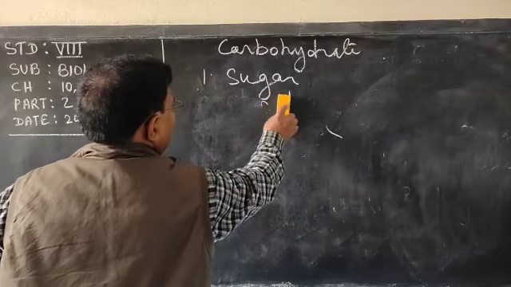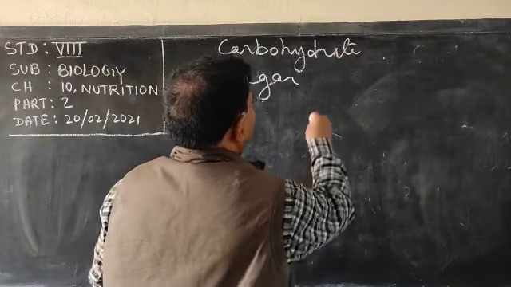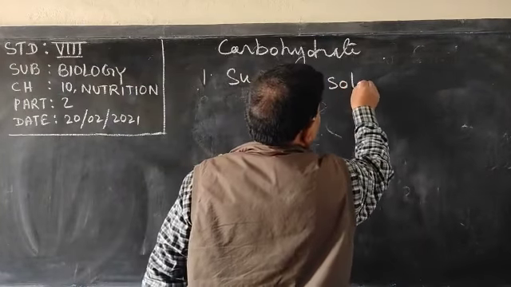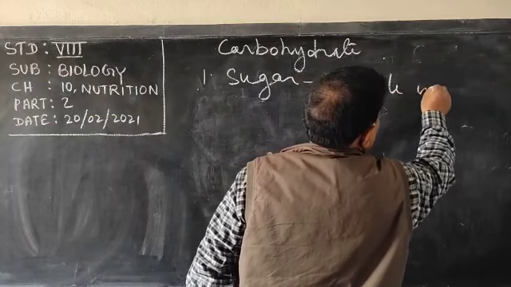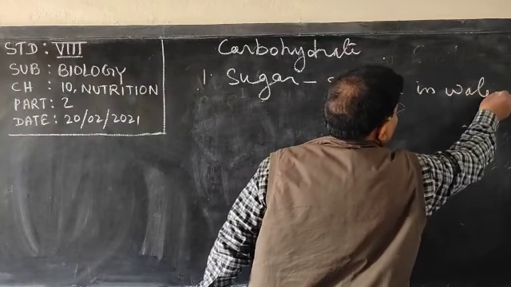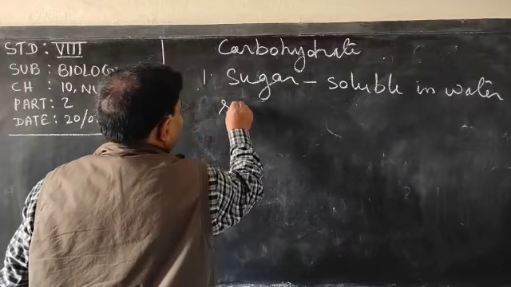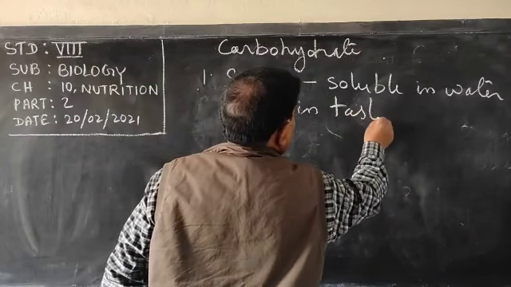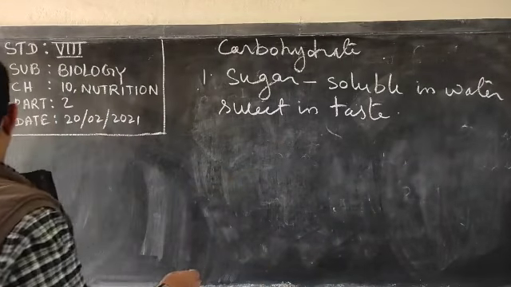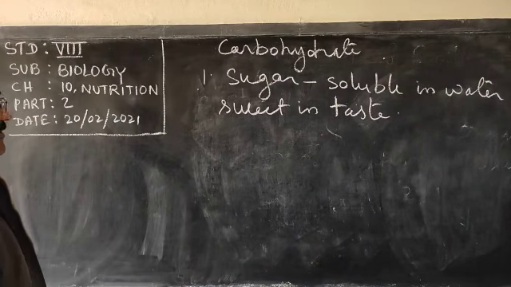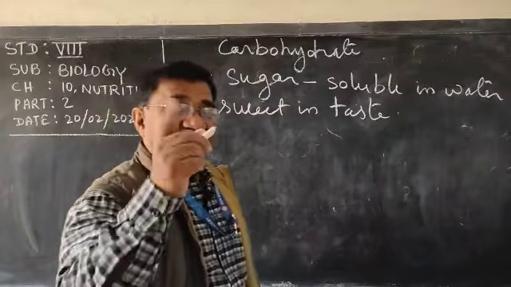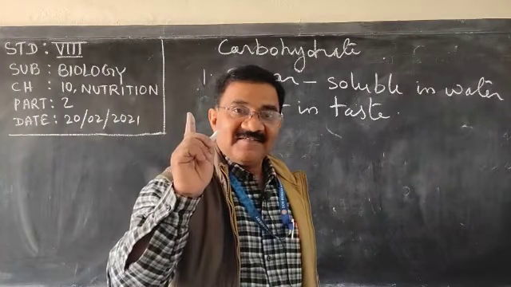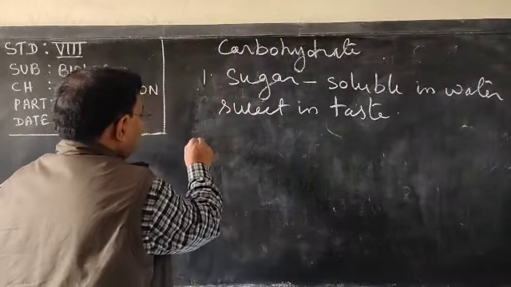You can define sugar: it is soluble in water and sweet in taste. Now this sugar is of two types.